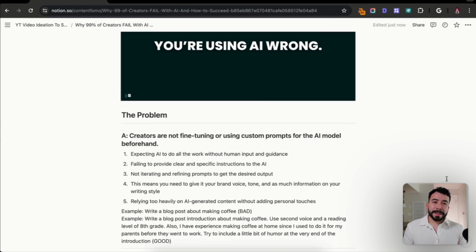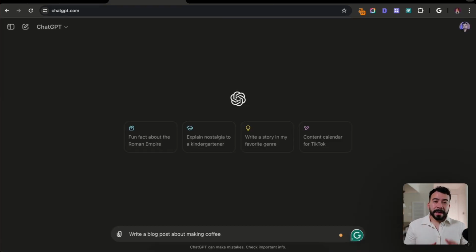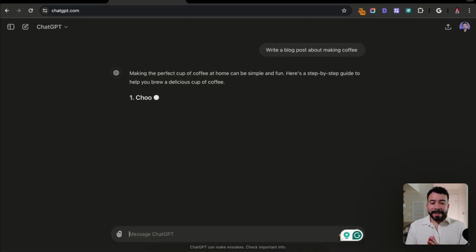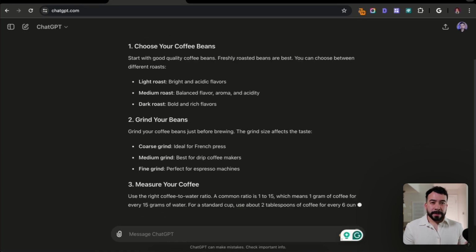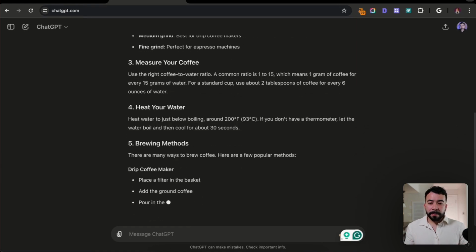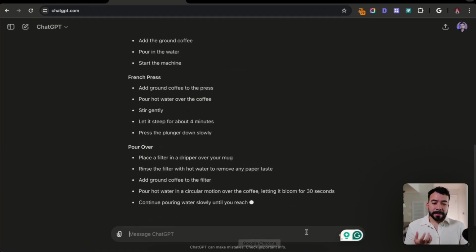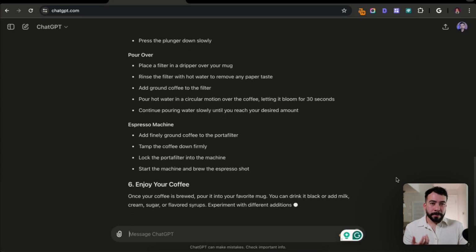So let's go ahead and jump in and show you an example of what a bad prompt looks like without any custom fine tuning. Let's see what that looks like. All right, so I'm gonna have an example AI output here that says, write a blog post about making coffee. Again, this is a bad example. You might think it's good, but in reality, when you look at what's already on the web or what other people that have experience say, this is not that great of an article or video script.